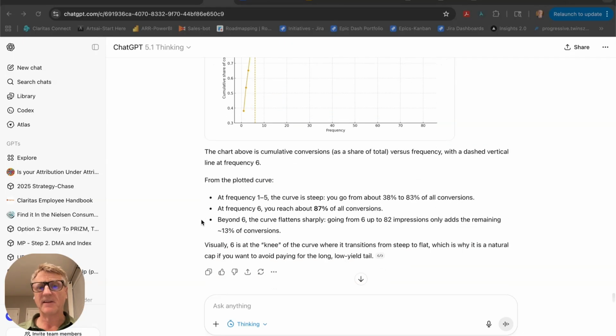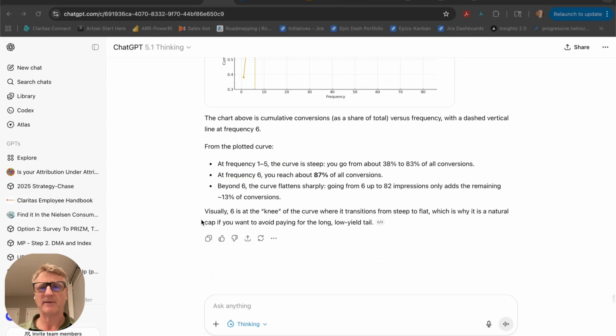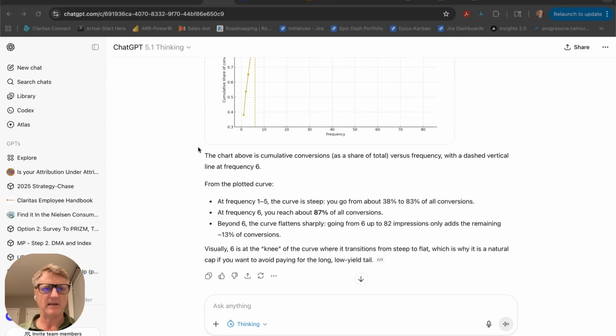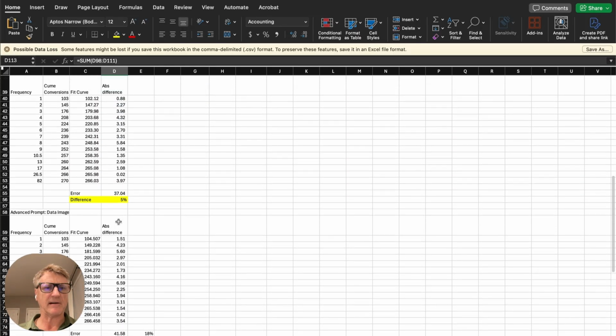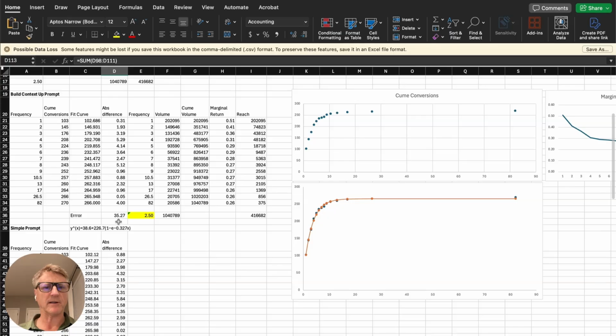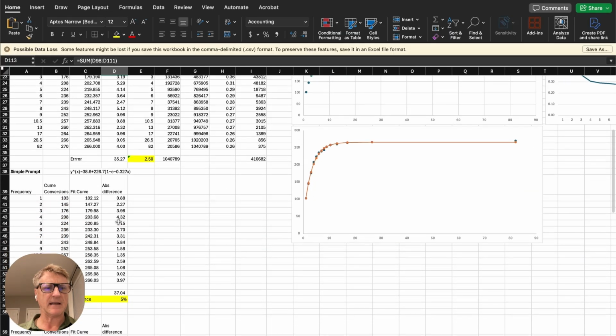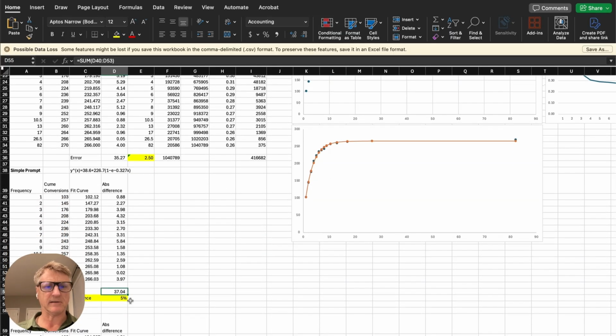I didn't find this the best analysis, not quite up to the full grade. And when I put it into Excel to check for the accuracy of the equation, its error is again higher than some of the other ones I found. The lowest error I was able to achieve was with a build-up prompt with a more sophisticated calculation, and here the error was a very good fit. And that's probably the best I think you could do.